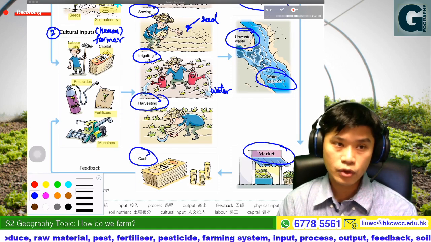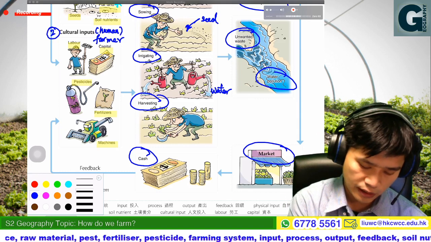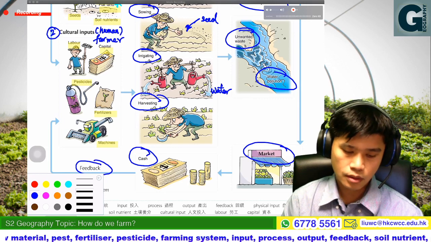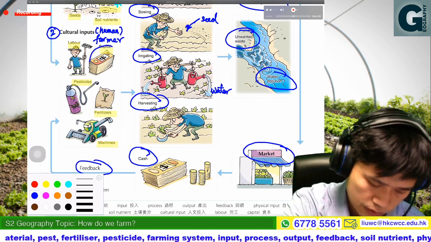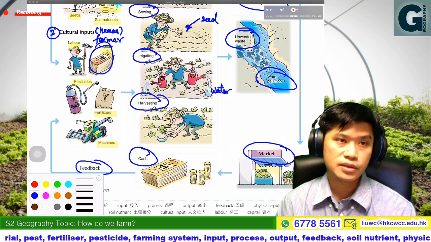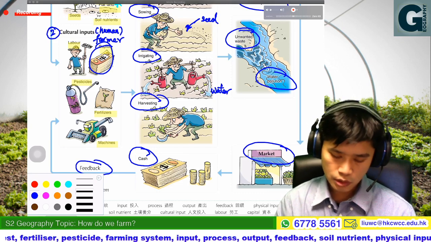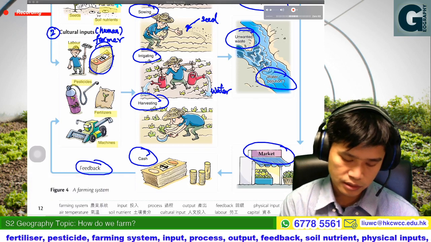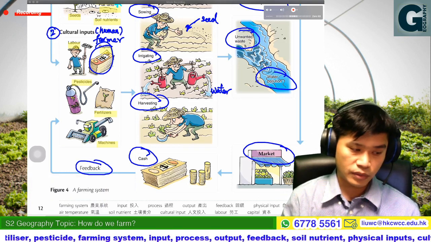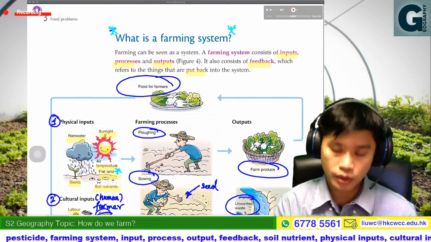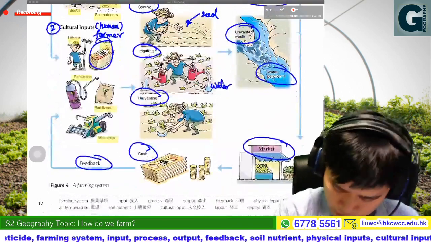And that cash would be like a feedback. Because the farming process, as a cultural input, needs capital from the farmer. So that would be the major flow of a farming system. Remember this is important.